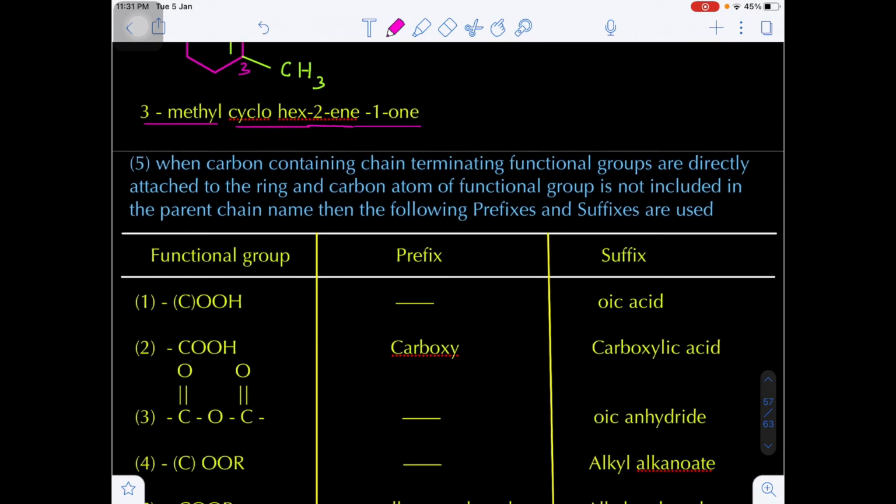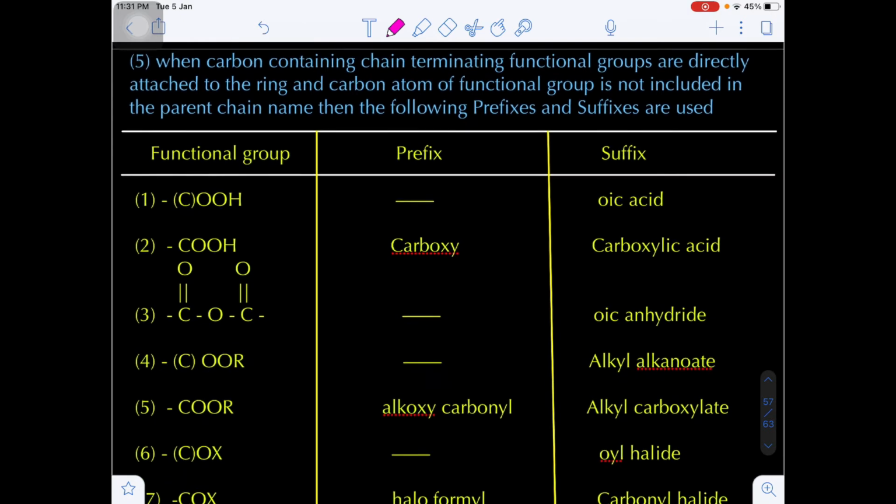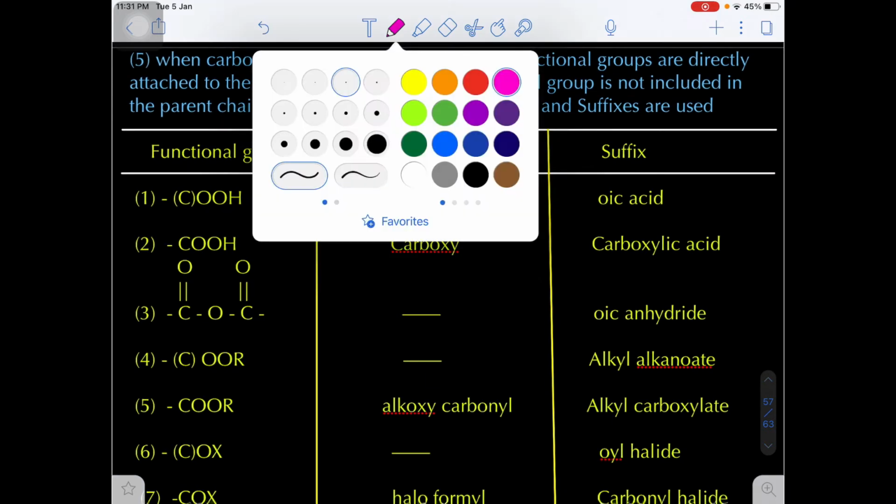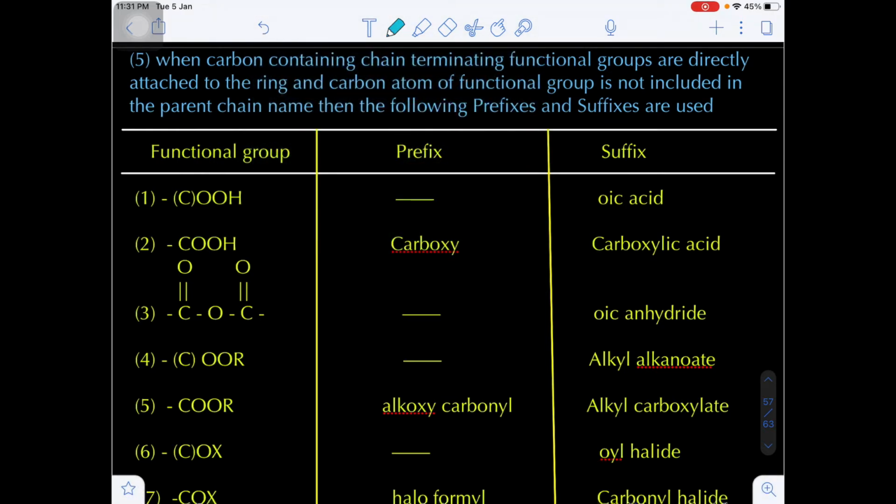Okay, suppose carbon containing functional groups are present on the ring, and the carbon of these functional groups will not be part of the principal chain or parent chain. When the carbon atom of a functional group is not included in the parent chain, then the following prefixes and suffixes will be used.